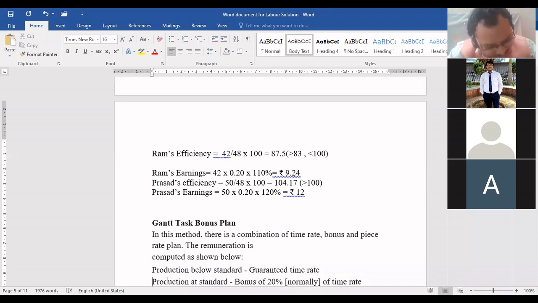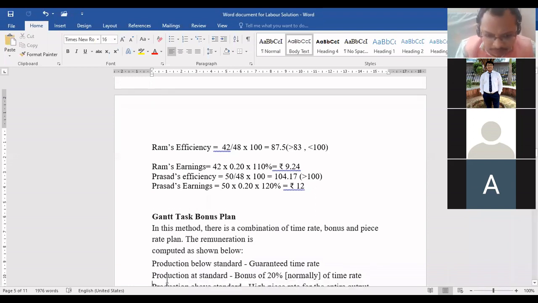Second, there are certain workers who can achieve the target. For them, we'll give 20% extra hourly wage rate. Whatever wages they are supposed to get, we'll add 20% to that amount. Is that part simple, beta? Yes, sir. Third category, those workers who can achieve more than the target. For them, we cannot say take 20% extra bonus on the hourly rate. He said for them we'll give piece rate, and that piece rate will be highest. That is the simple meaning of that.